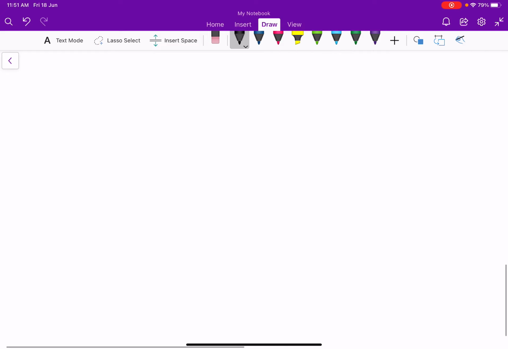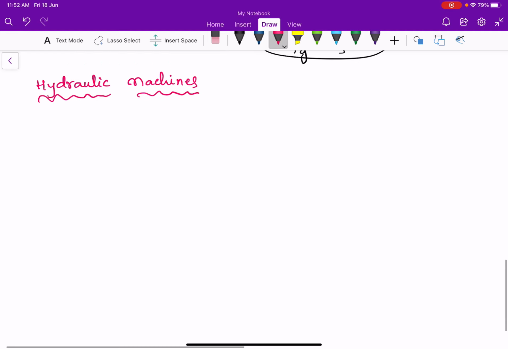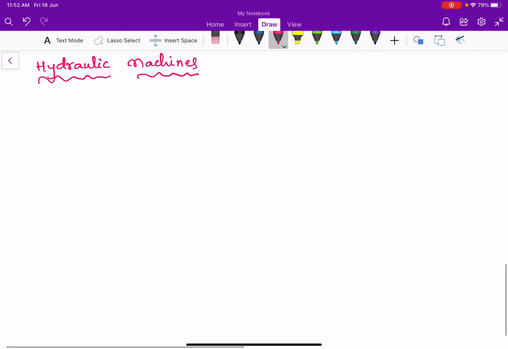Now we are going to discuss about the hydraulic machines. There are many applications of hydraulic machines. Hydraulic brakes are there. Another application is hydraulic lift and so on. Now we are going to see the principle involved in hydraulic machines here.